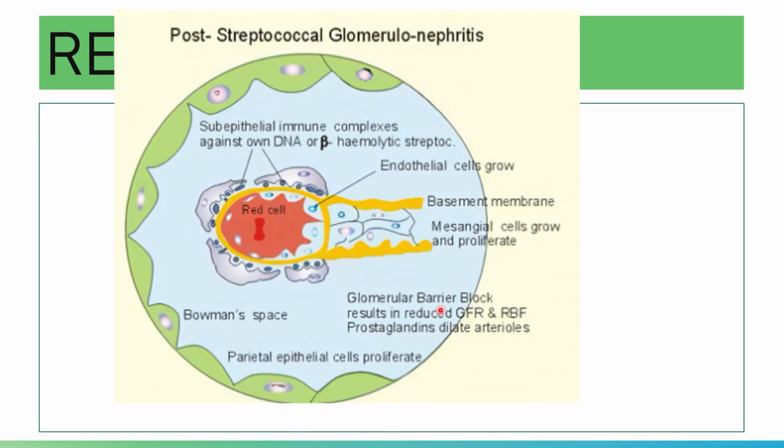There is a blocking of the glomerulus causing a decrease in the glomerular flow. If there is a decrease in the glomerular flow, there is a decrease in the glomerular filtration rate, causing an increase in serum BUN levels. There is a decrease in the filtration area. That is why there is a decrease in the glomerular filtration rate. Okay, that is for acute post-streptococcal